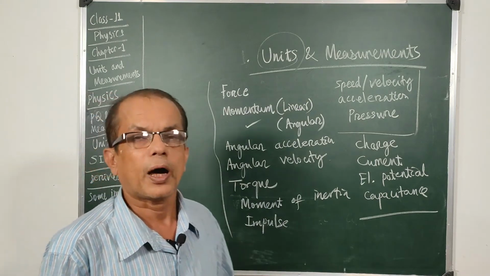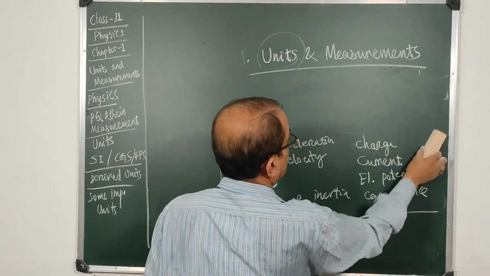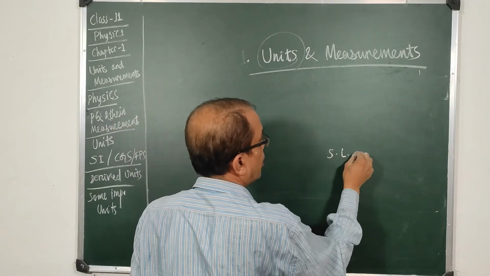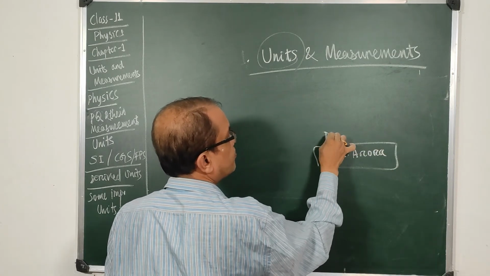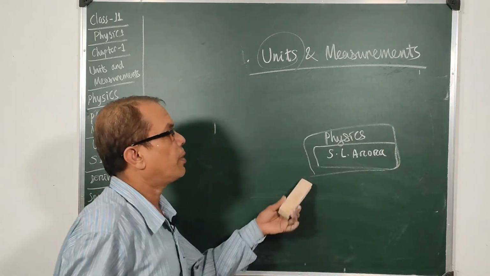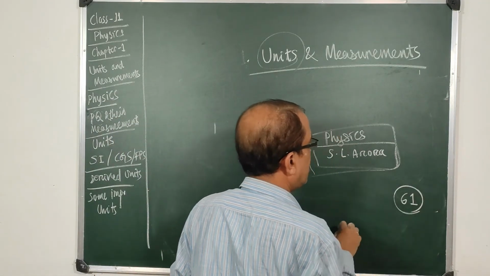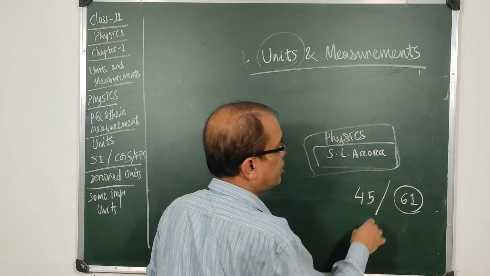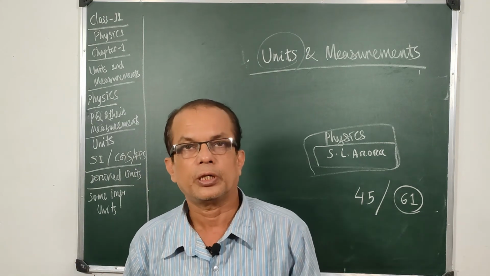You must cover the first 30 units, and if you use the physics book by S.L. Arora, it is a very nice book. Use this book and you will find at least 61 units which are very much essential, and I suggest you cover the first 45 out of them, so that you can cover almost all the physical problems that arise